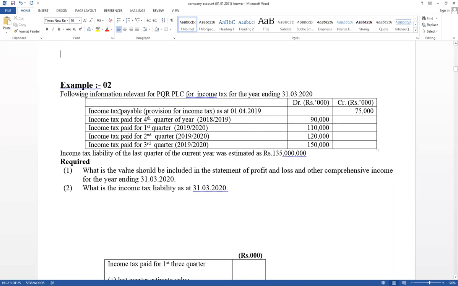And it has given income tax payable provision 1st April 2019. This is the last year, last quarter estimated and considered as an expense in the previous year. It is a liability. Therefore, the previous year closing balance became this year's opening balance. And it has given the income tax paid amount, income tax paid for the fourth quarter of the last year, 18-19.